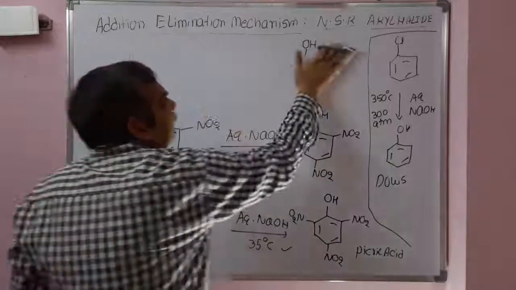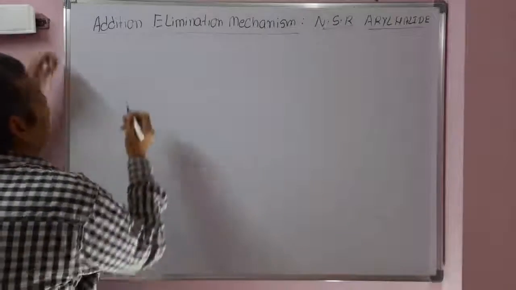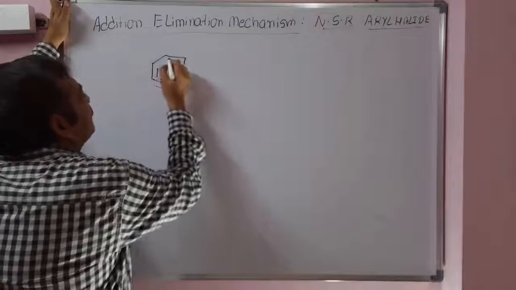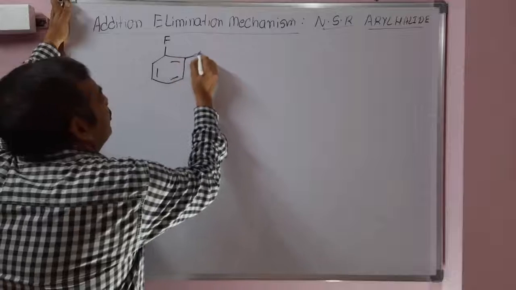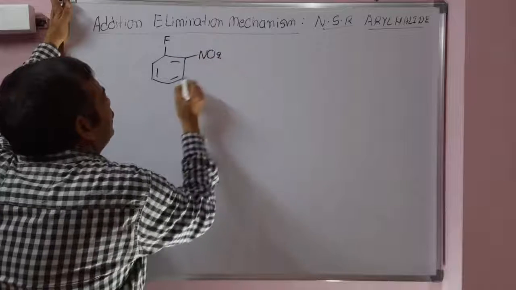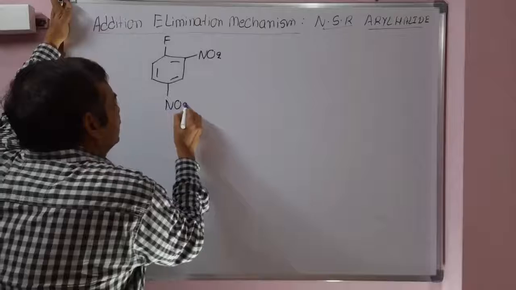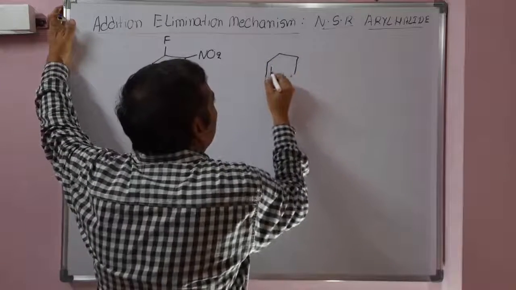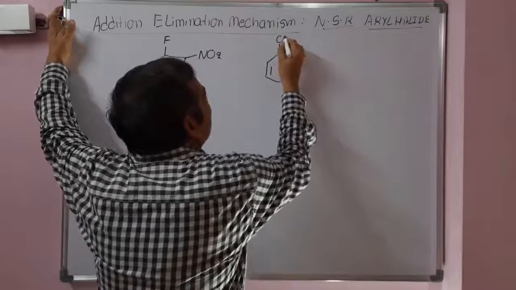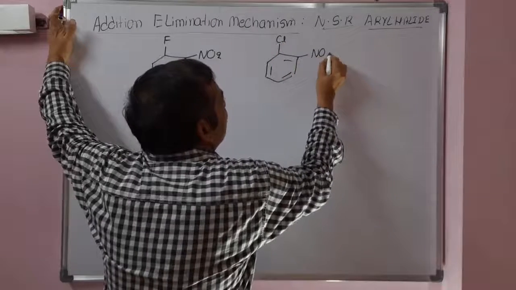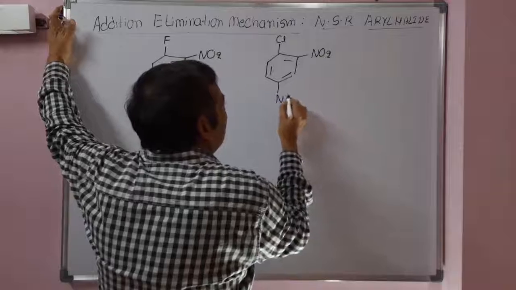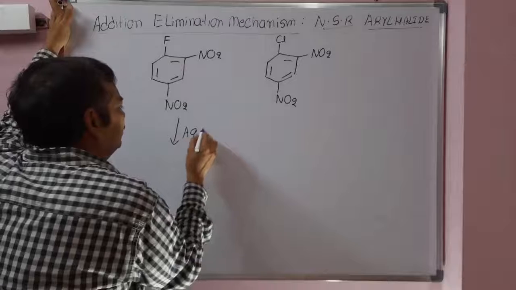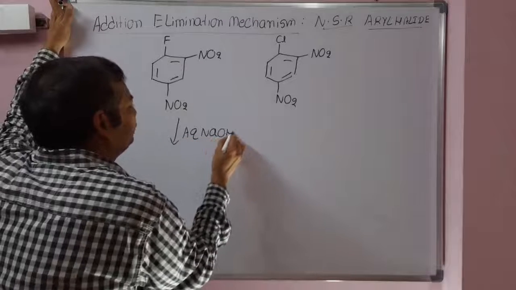Now see the next example: which is more reactive towards nucleophilic substitution reaction, 2,4-dinitrofluorobenzene or 2,4-dinitrochlorobenzene? This is a very important example. Say it reacts with sodium hydroxide.